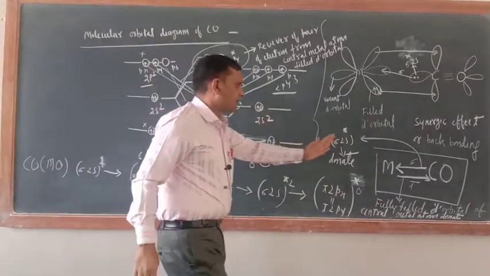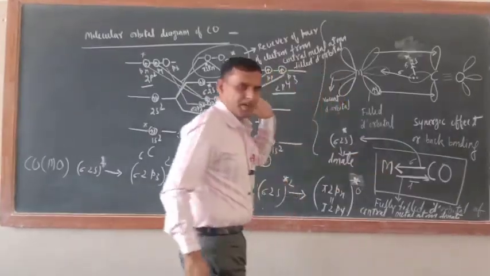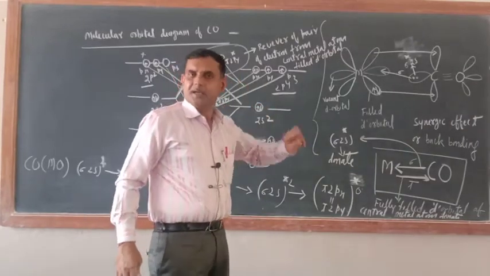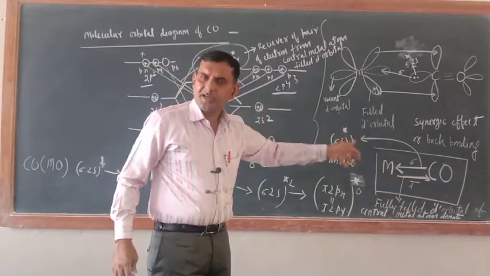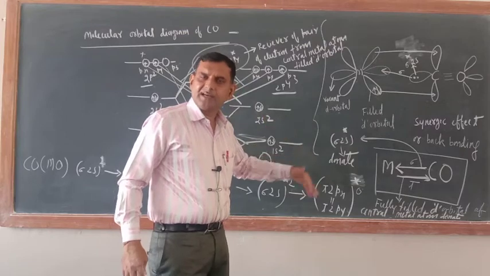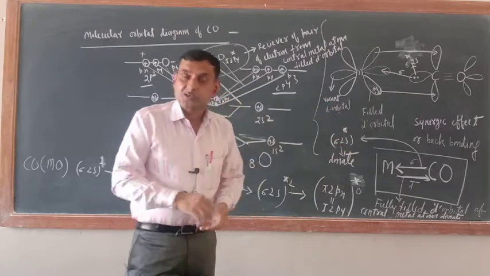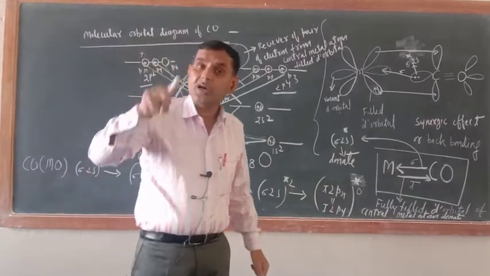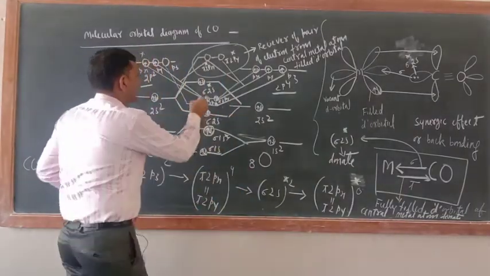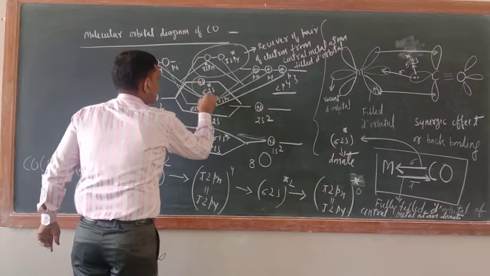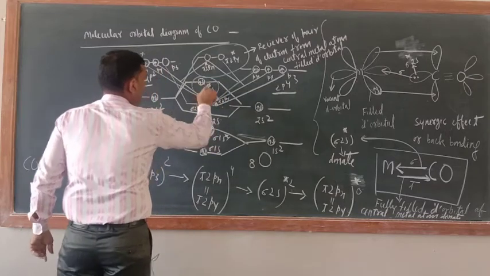So just see, both kinds of bonds are formed here. One when the ligand donates a pair of electrons, and another when the central metal atom donates a pair of electrons to carbon monoxide. So when the ligand donates a pair of electrons, who will donate? This orbital, this one, sigma 2s anti-bonding.